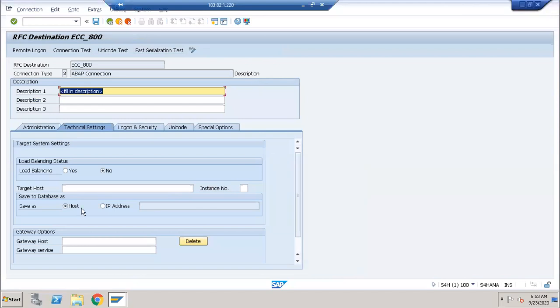It will show this type of screen, and here if you have any description, you can give the description here. I'm not giving anything; by default, something is filled in the description. Otherwise, I will give something: ECC 6.0. And we have to provide the ECC system credentials. ECC system credentials we have to pass here. So I will open the ECC system now.